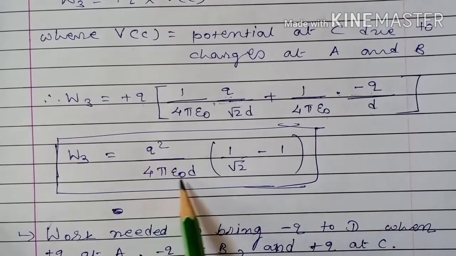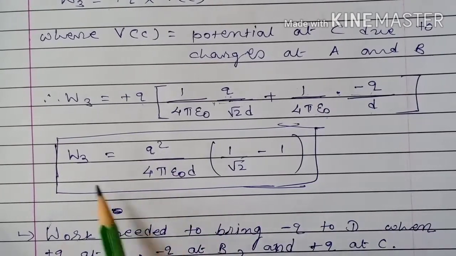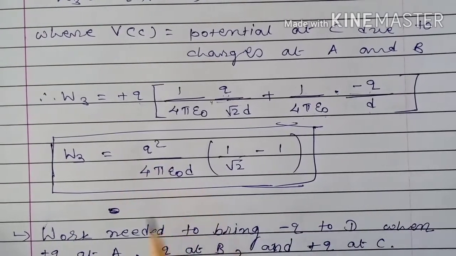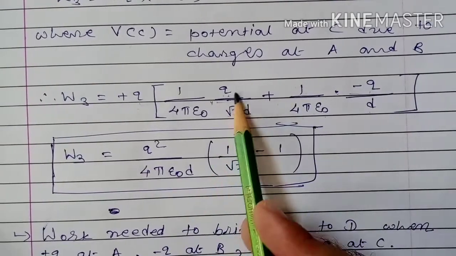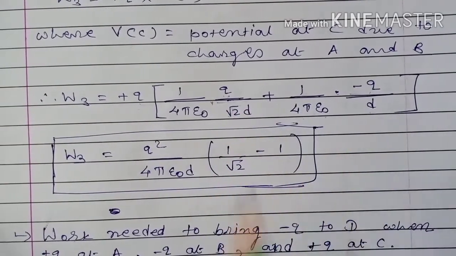Q square upon 4 pi epsilon naught D. So it can be written as W3 is equal to Q square upon 4 pi epsilon naught D. What will remain inside the bracket? 1 upon root 2 minus 1.